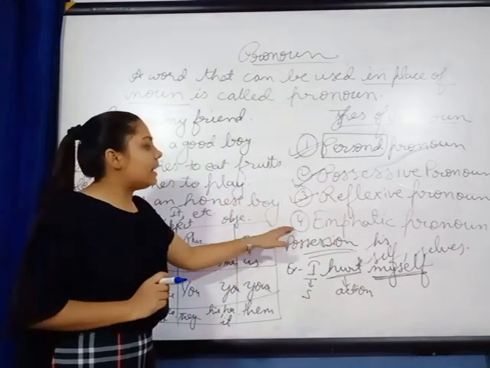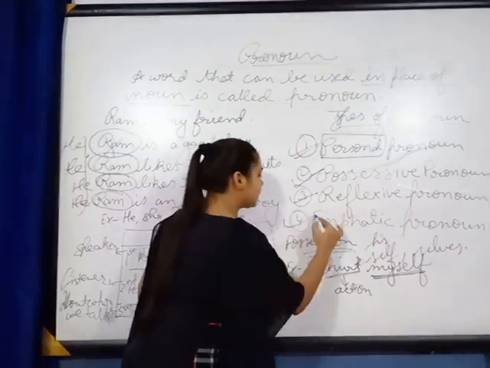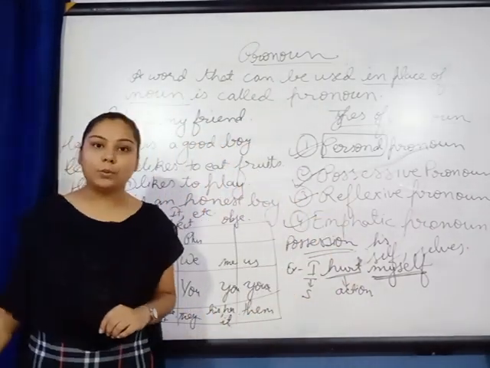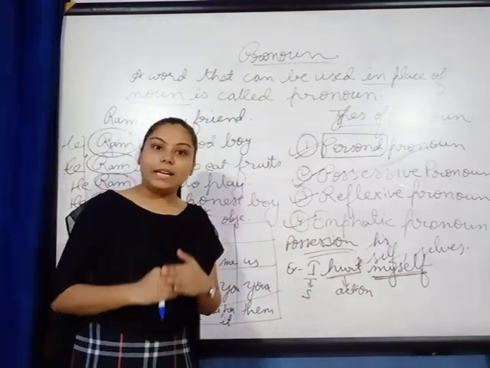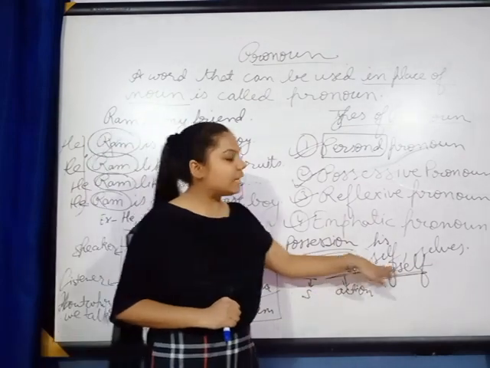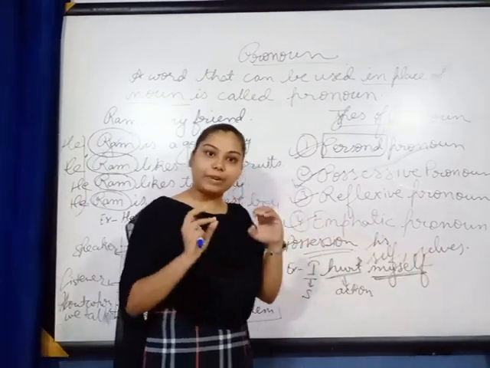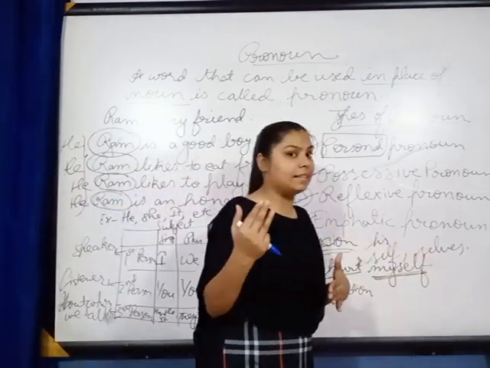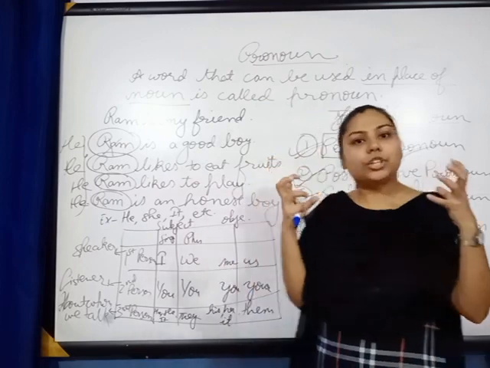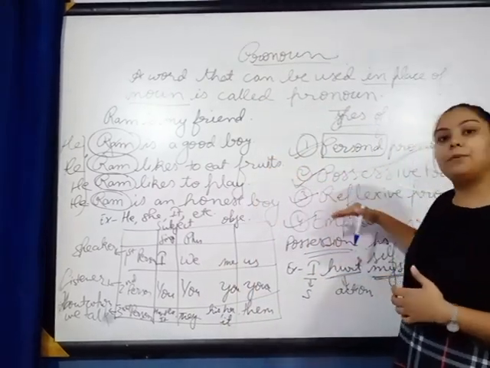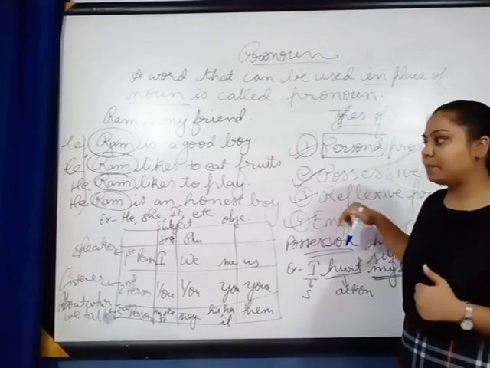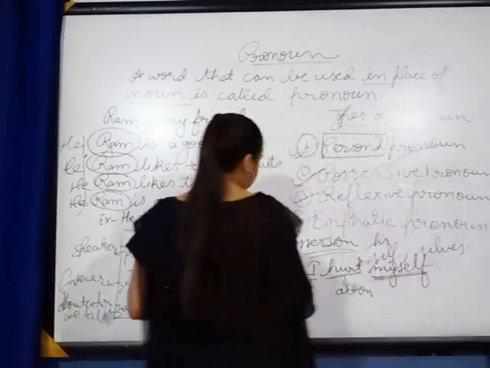Now, the last pronoun which we are going to discuss today is emphatic pronoun. What is emphatic pronoun? In emphatic pronoun also, it will end with self and selves. Now, you will get confused: ma'am, how will we differentiate between reflexive pronoun and emphatic pronoun? So see the example here.